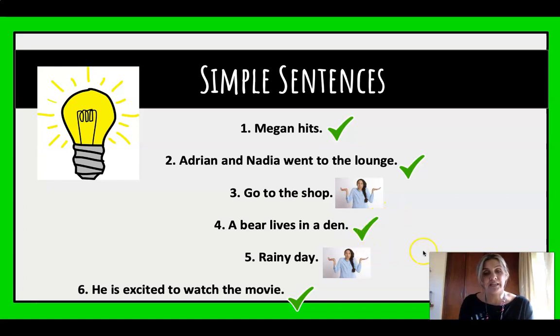It's really fun. Number 5, let's take a look at number 5, rainy day. What about a rainy day? Rainy days are fun. Rainy days make me sad. We need something else here. There's something missing. And so therefore that young girl there too is saying, I'm missing the predicate. I'm missing the rest of my sentence. So this number 5 is a dependent clause. And then number 6 we end off with, you can see he's excited to watch the movie. Perfect sentence. As a simple sentence, it's got he is excited to watch the movie. He is the subject. Is excited to watch the movie is the predicate, and so absolutely fine.